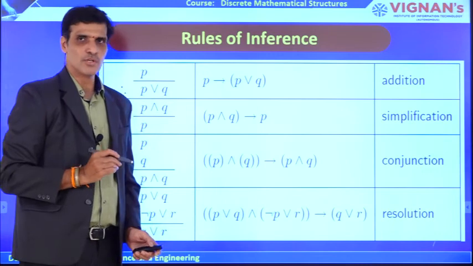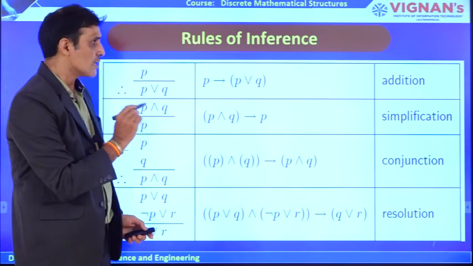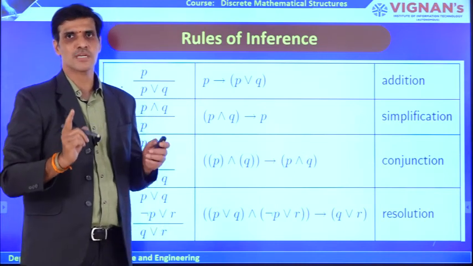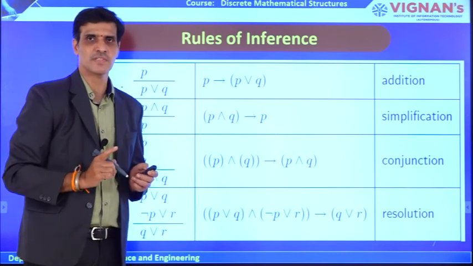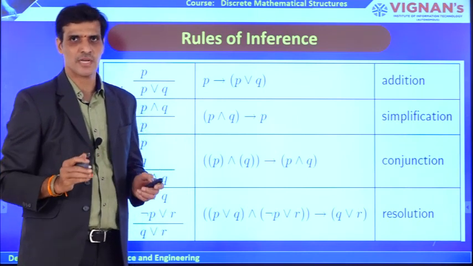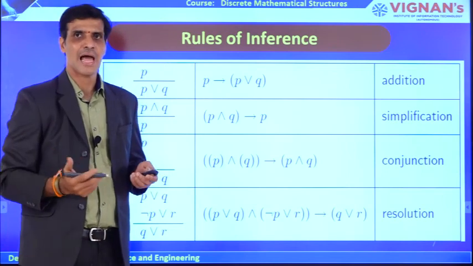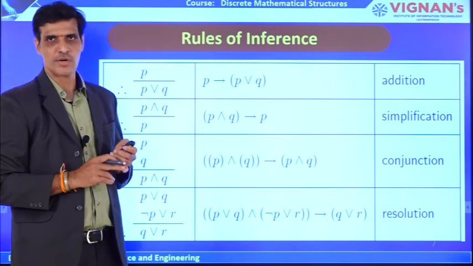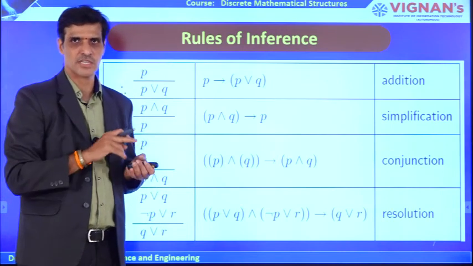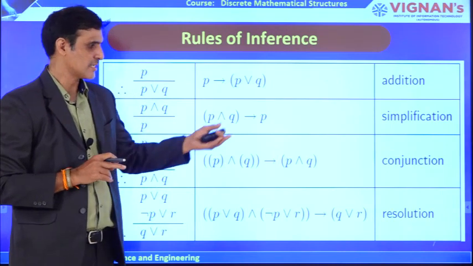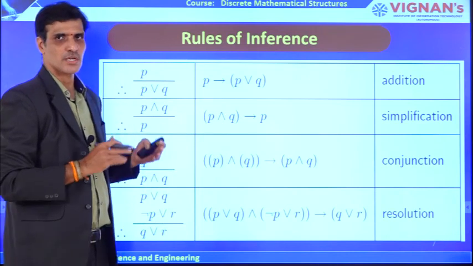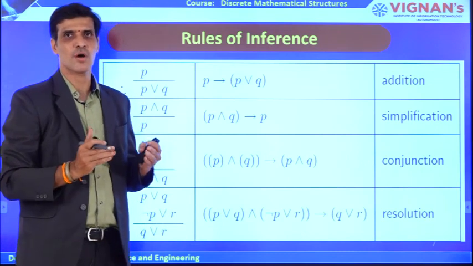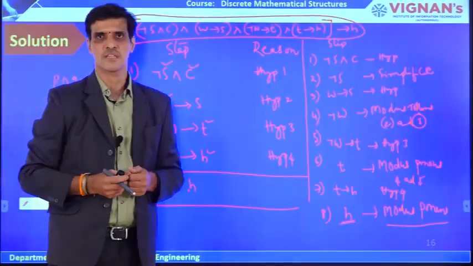So these are some of the rules of inference in propositional logic. Remember that the logical equivalences we discussed in previous lectures are also called inference laws, and we can use those laws too. Other than those, the important inference laws we discussed now are modus ponens, modus tollens, disjunctive syllogism, simplification, conjunction and resolution. Try to remember all these laws to prove whether the given argument is a valid argument or not. Thank you very much.